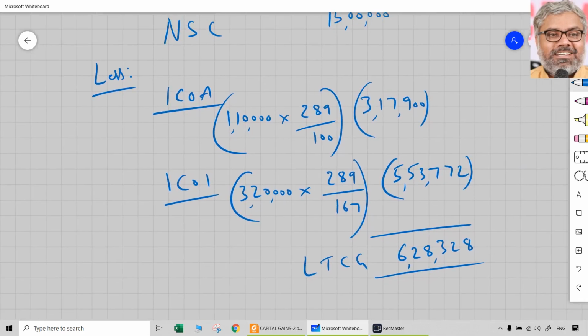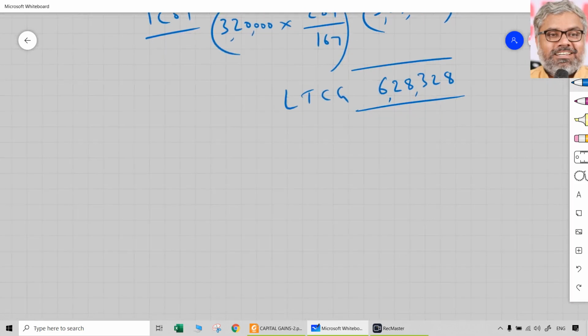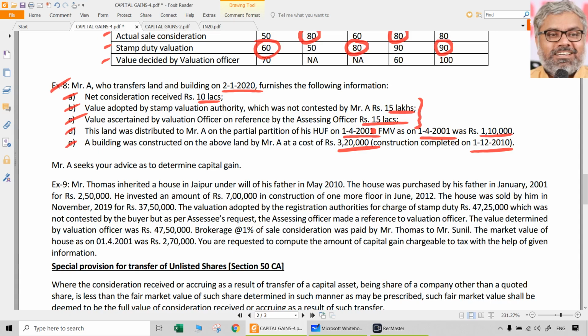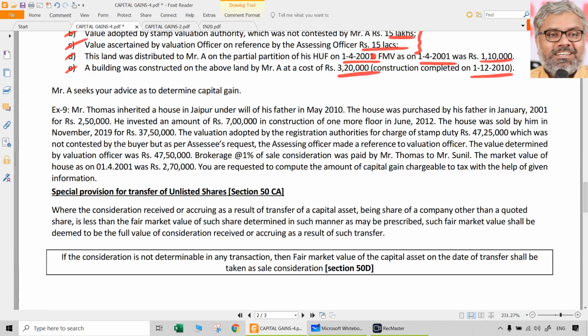Okay, so that is about the application of 50C and computation of capital gains in case of normal real estate transactions also. Now, that is done. Go to exercise number 9.